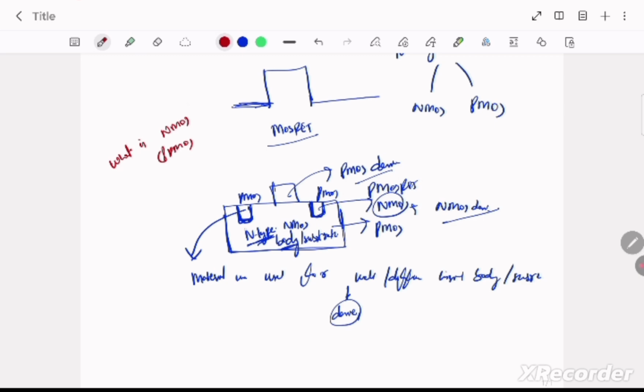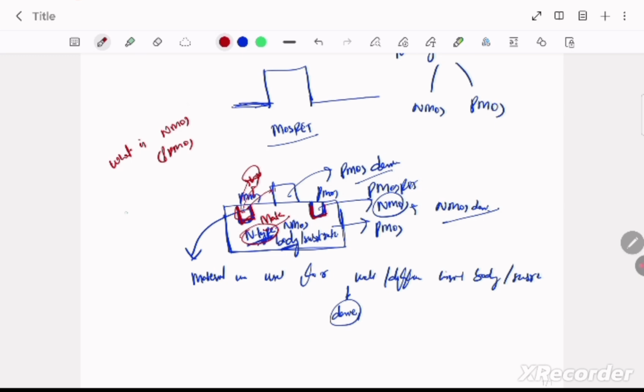It depends on what type of material is used for the body and what type of material is used for these small diffusion wells, or pockets. So these are complementary. If this is of N type, this will be of P type; if this is of P type, this will be N type.